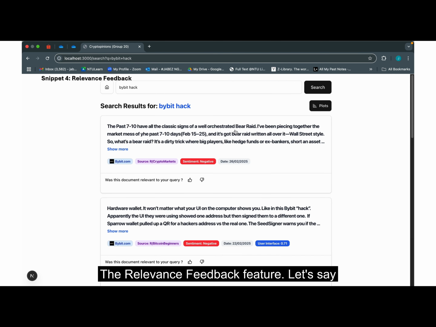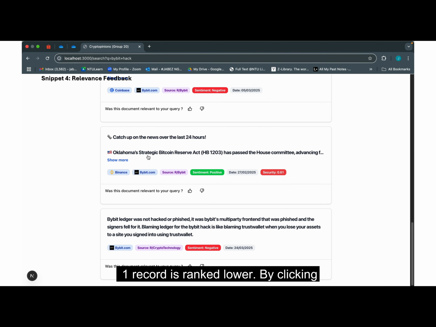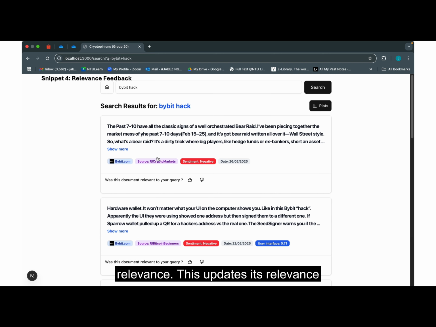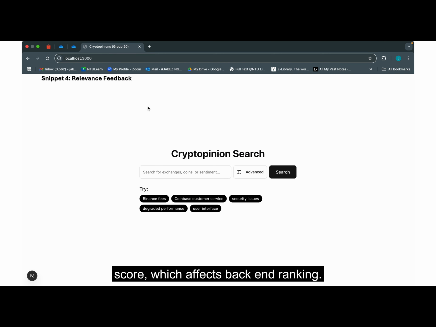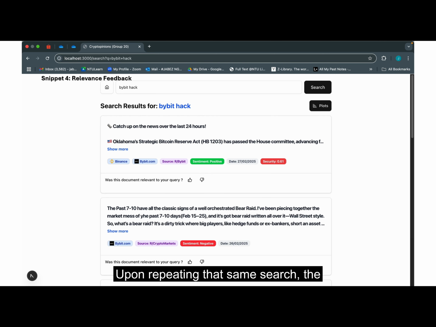Now to demonstrate the relevance feedback feature, let's say one record is ranked lower. By clicking the thumbs up icon, we signal its relevance. This updates its relevance score, which affects backend ranking. Upon repeating that same search, the record is now ranked higher, showing how feedback improves future results.